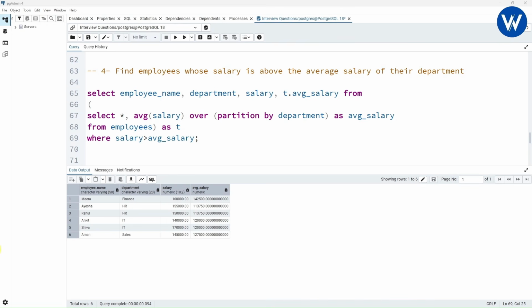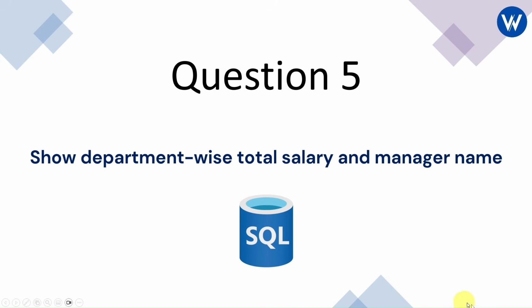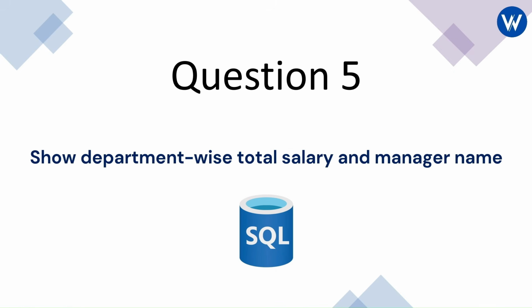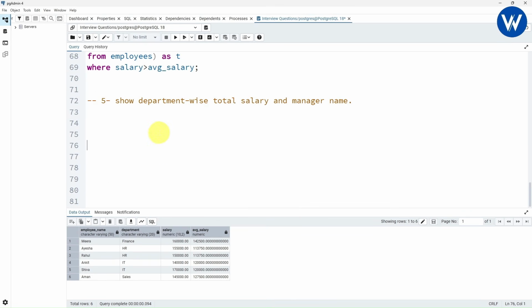Now let's move on to the final interview question, which is: show department wise total salary and manager name. Now let's see how we can find the solution for this. We need to find the department wise total salary and the manager name. Now what I am going to do is go to the pgAdmin tool. Right here you can see I have given the question also.